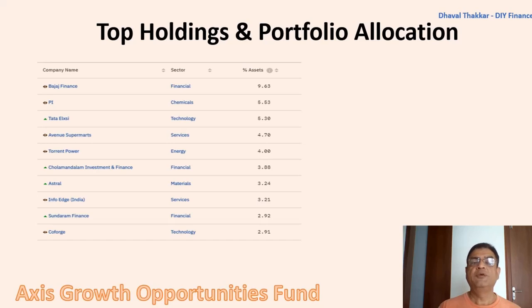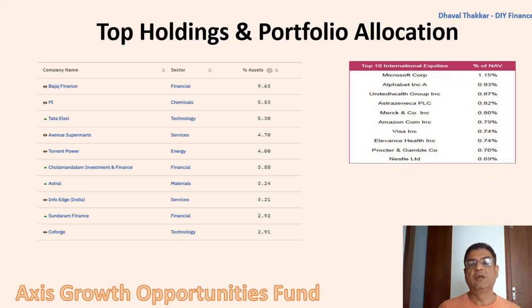There are also quite a few stocks from international equity, but the percentage allocation is not that high, and the highest allocation is of just 1.15% to Microsoft, followed by Alphabet and other popular names like Amazon, P&G, Nestle, etc. As per the last fact sheet of the company, there are in total more than 25 international stocks in the portfolio with a very small percentage allocation, which is really confusing.